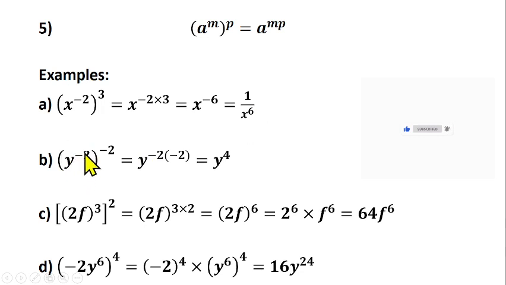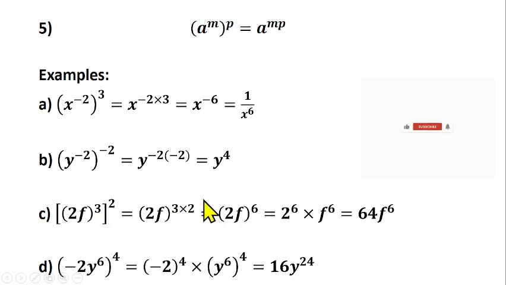Now let's look at another one. We have y raised to power minus 2, then raised to power minus 2 again. According to this law, minus 2 will multiply minus 2, so we have y raised to power minus 2 times minus 2. Minus 2 times minus 2 gives us plus 4, so we have y raised to power 4. Let's look at this example: we have 2f raised to power 3, then raised to power 2. We can apply this law: the 2, which is a power, will multiply the power 3, so you have 2f raised to power 3 times 2.